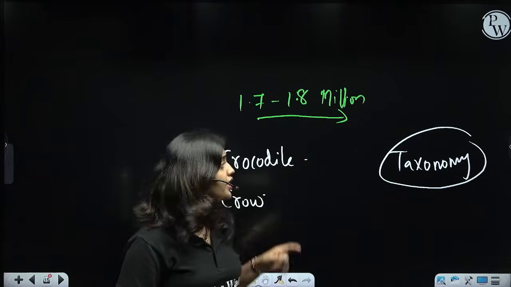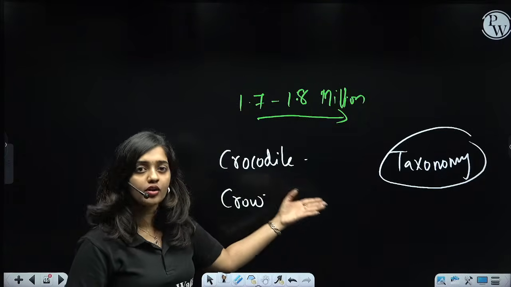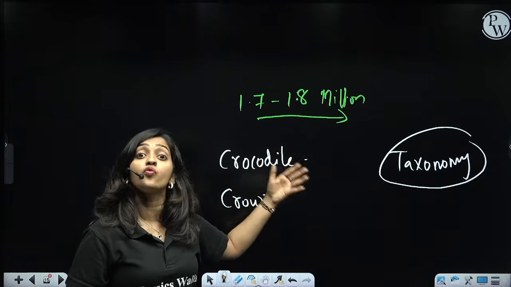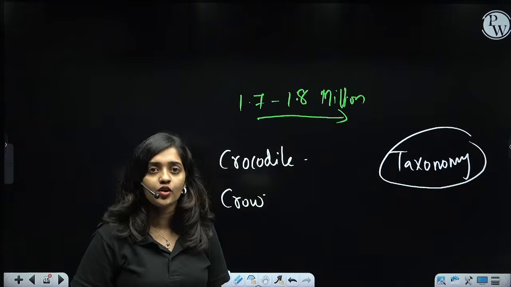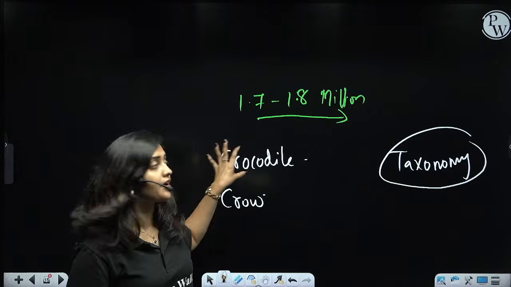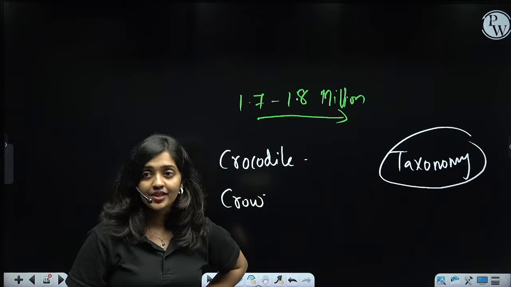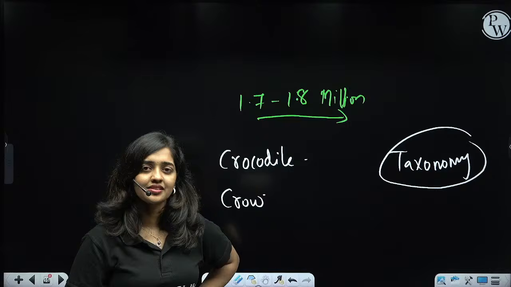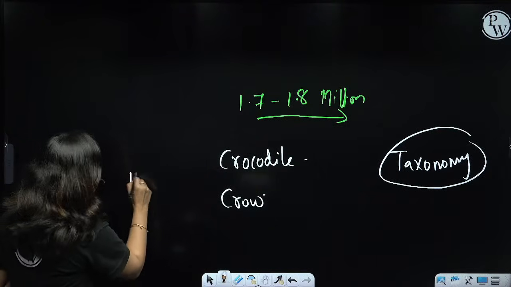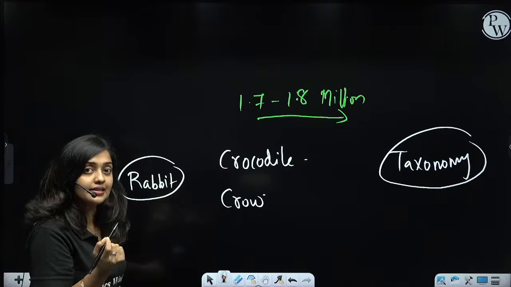Now we know this is a crocodile, this is a crow, and I know crow belongs to the bird category. We know that crow is also a vertebrate, and crocodile belongs to the vertebrate category and, apart from that, to the reptile category, right? Am I right? Yes. How can we identify that? And I also have to learn about rabbit. I know rabbit belongs to the mammal category.